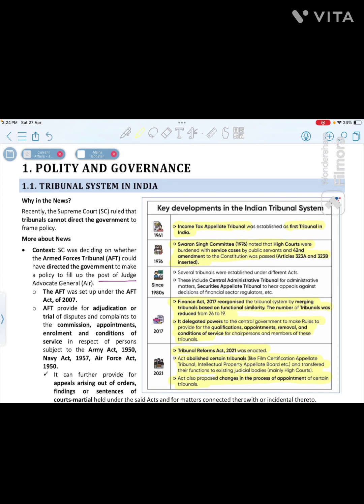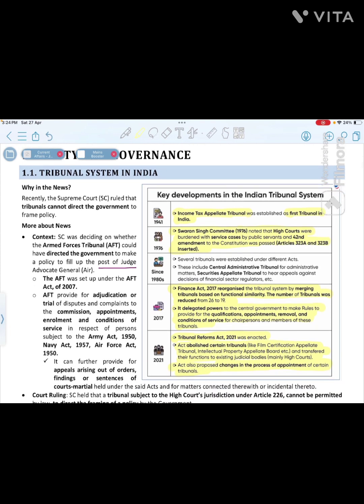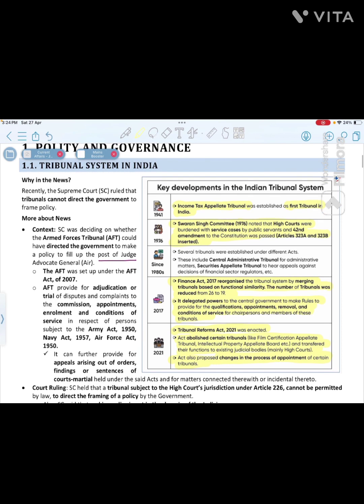Let us see the table given here, that is important. From the prelims perspective, the Income Tax Appellate Tribunal was established as the first tribunal in India. Then there is the Swaran Singh Committee. This is important. They noted in 1976 that many cases had piled up in the High Courts, so we need to establish some quasi judicial body.